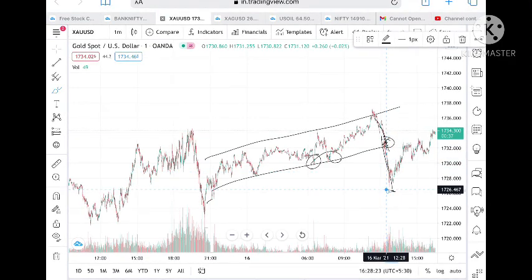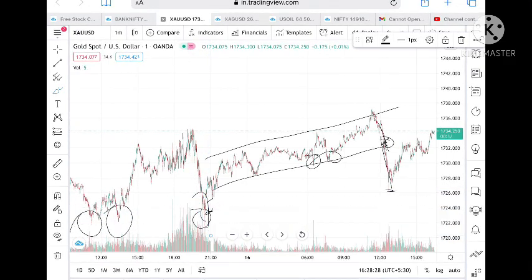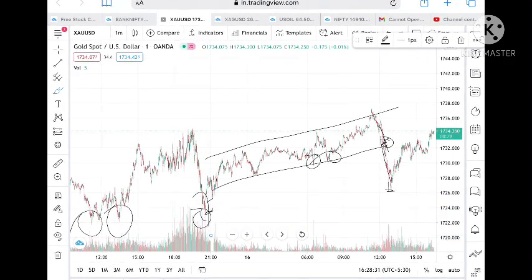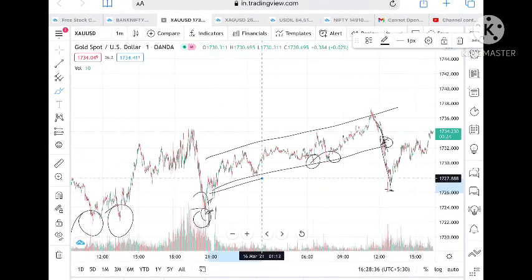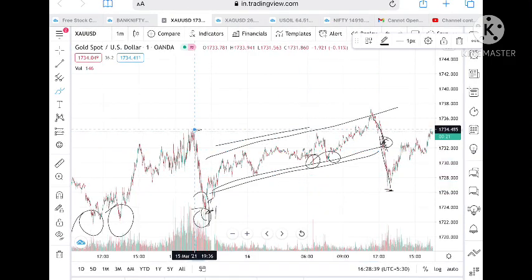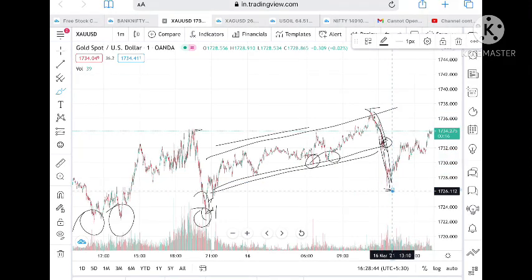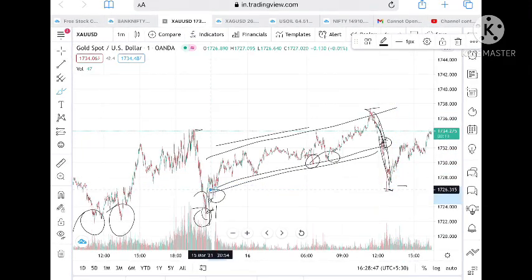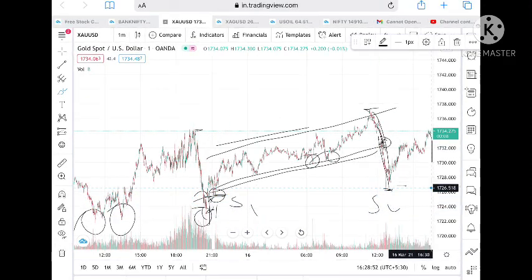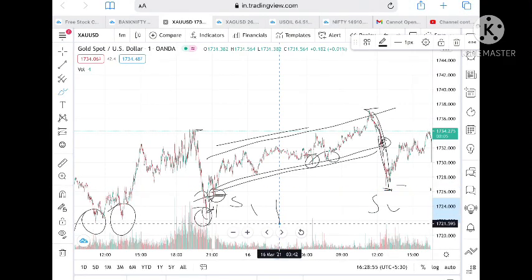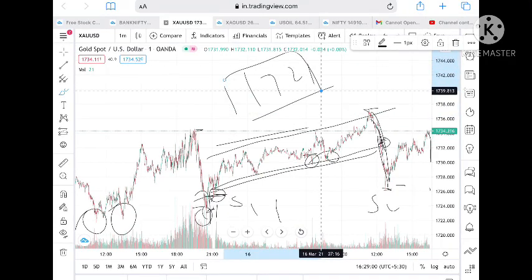If it breaks to the downside, then we could have seen a new down level, more downside. But at this point it bounced back and made a new high for the day, and from there it was continuously going down and made around 1726. This is support, this is support 1, and this is support 2. If it breaks downside again, we can expect it to touch a level of 1721, and once 1721 is moved, we can expect it to touch a level of 1718 to 1710.